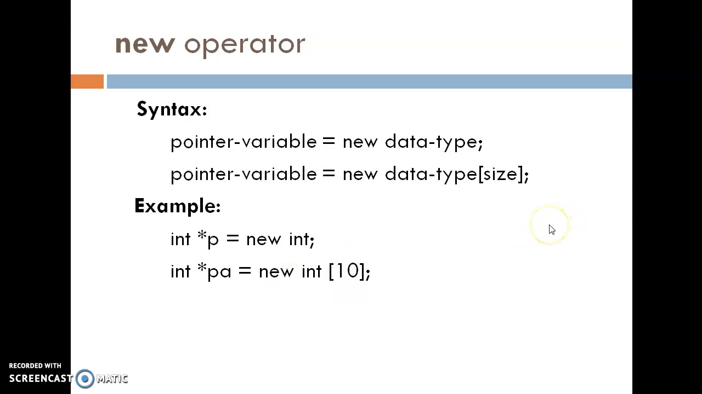So what is the benefit of this new operator? That at runtime you are able to create memory. In a simple array, the size is fixed, so we cannot increase or decrease the size.